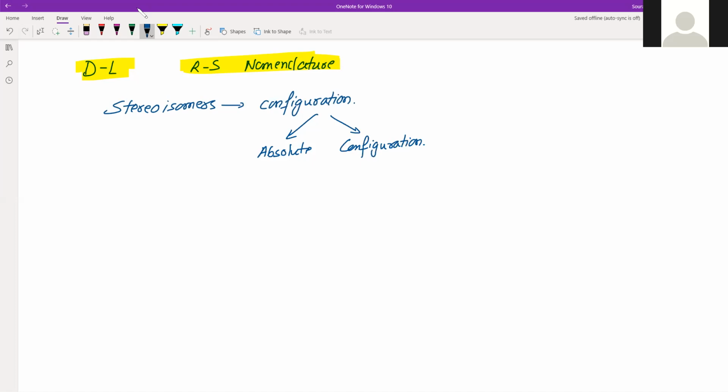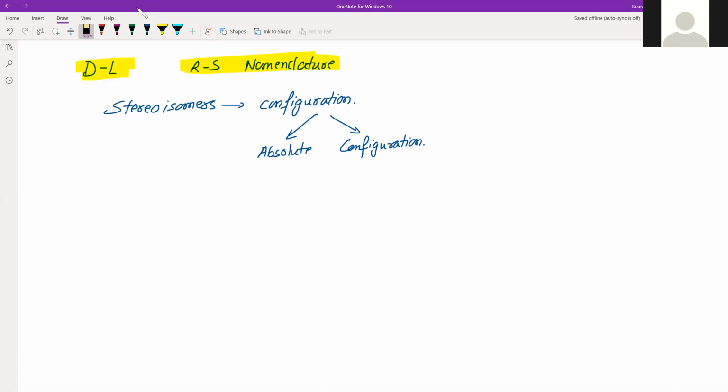Absolute configuration means the actual arrangement of atoms or groups of atoms in space of a particular stereoisomer. And relative configuration means the arrangement of atoms or groups of atoms in space of stereoisomers of a compound relative to the atoms or groups of atoms of another compound chosen as our standard.